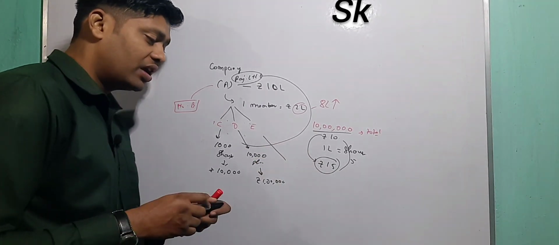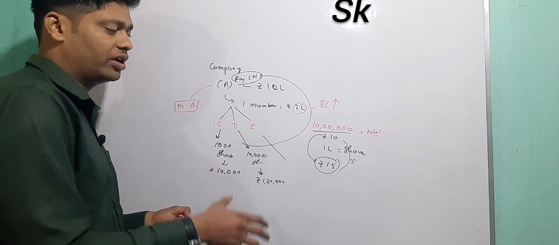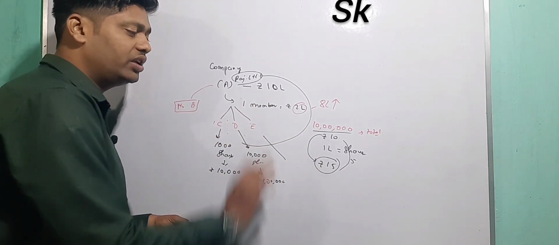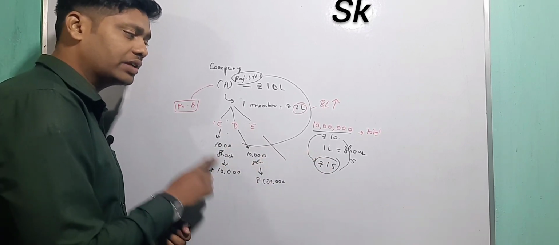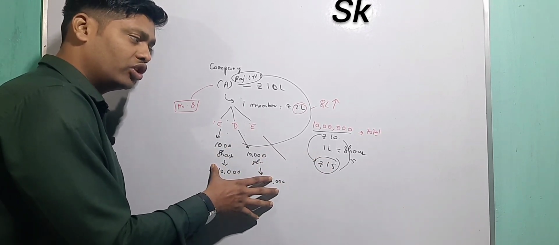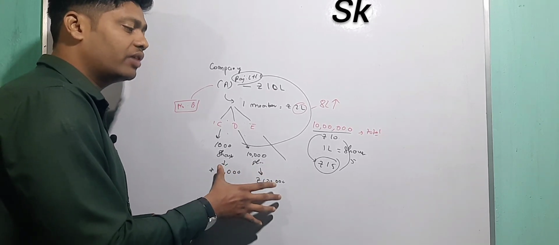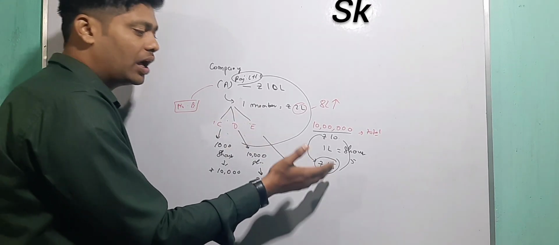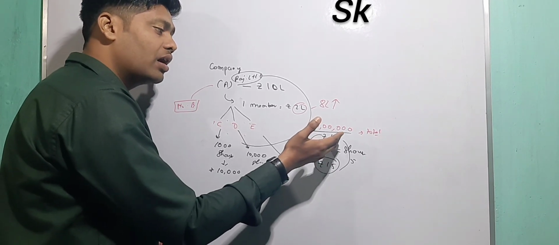Because according to the market, now he is having a better position, so he is going to demand an extra 5 rupees on each and every share. Those already purchased, the shareholders, cannot be charged again. If someone wants to buy now, he has to pay, because the share value is now 15 rupees. This is the market value, and this is the nominal value.